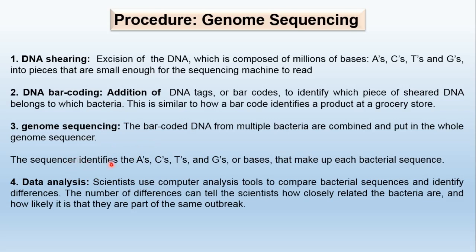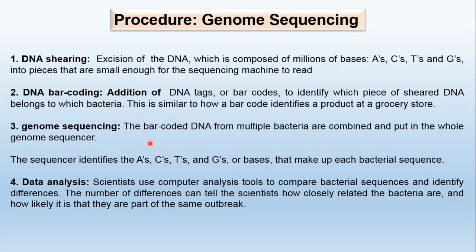The sequencer identifies the adenine, cytosine, thymine and guanine bases that make up each sequence. Now the entire sequence has been read by that particular sequencer, and it has been sequenced.